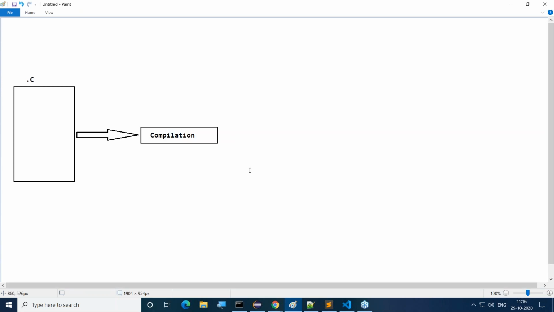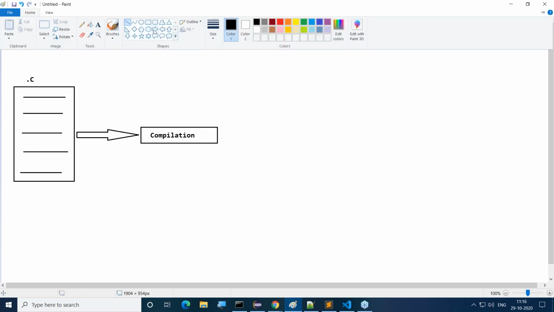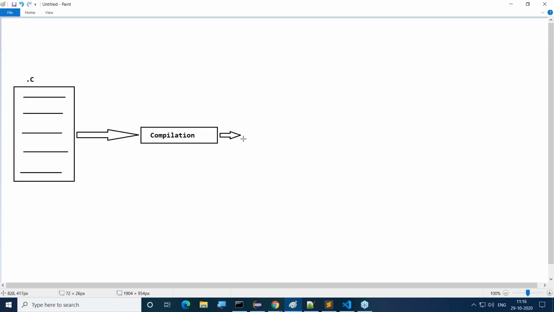When we compile our C program, we are able to get some executable code in the form of a .exe file.